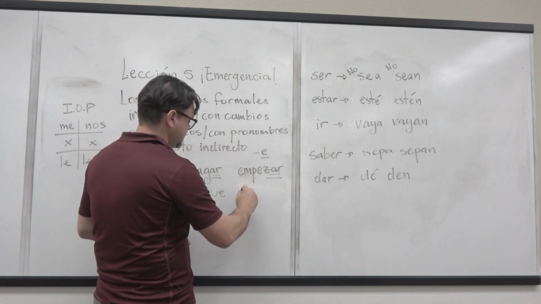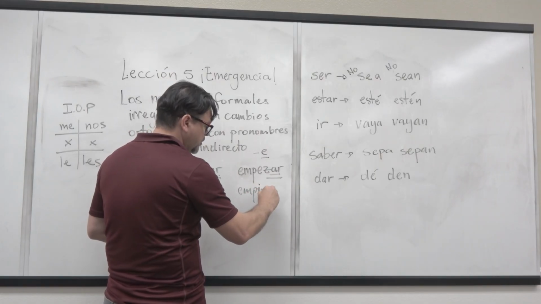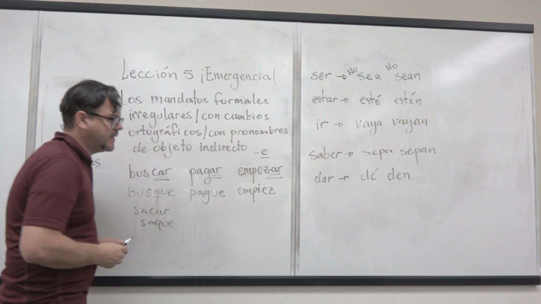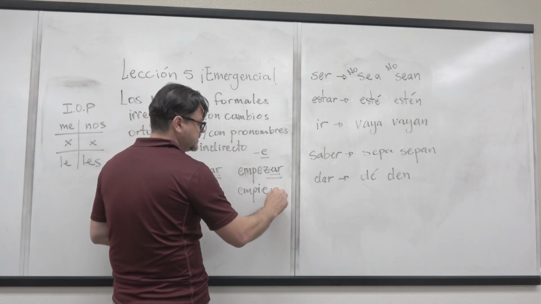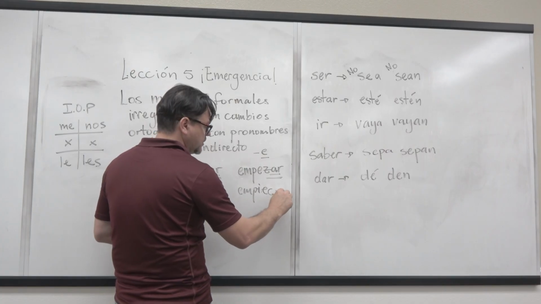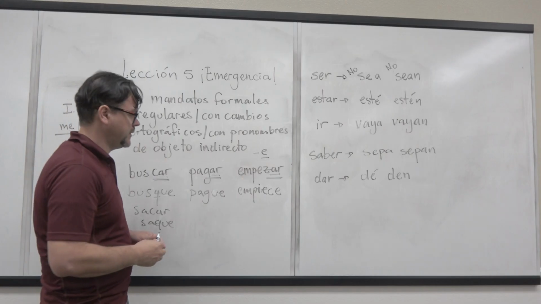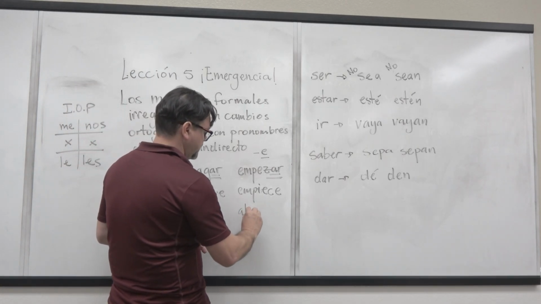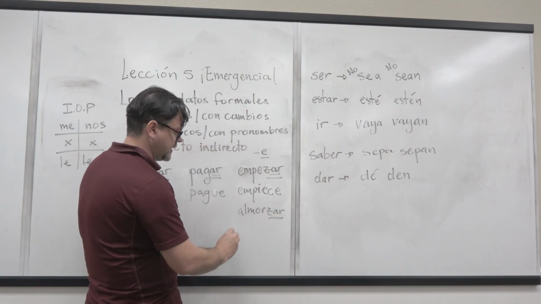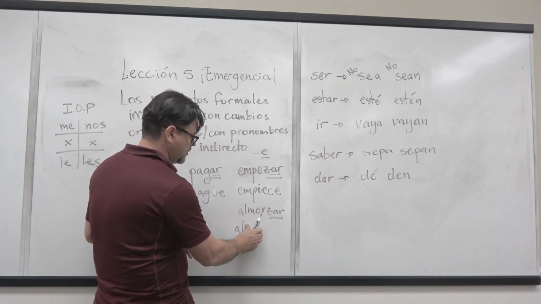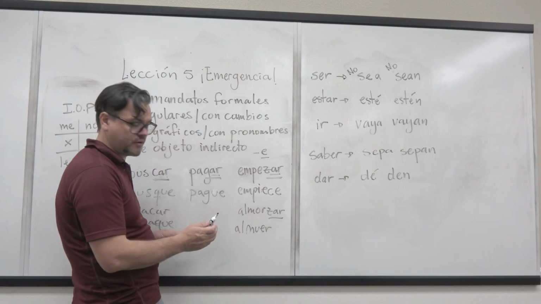And then we have empezar. And empezar in the yo form, again, is empiezo. But then this one, the Z is going to change to a C. So it's going to be empiece. This other verb, por ejemplo, almorzar. In the yo form, it's going to be almuerzo.